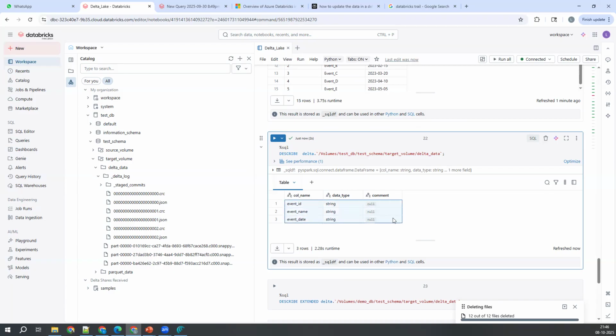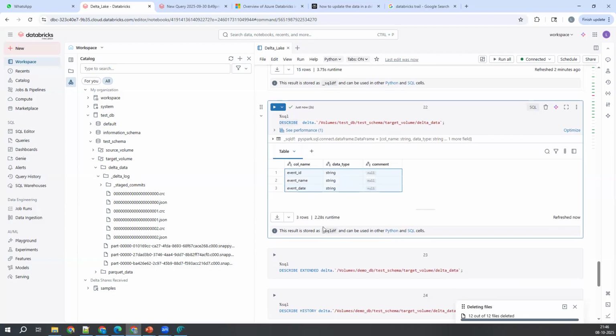So this is what you get, right? Even in databases also. My point here is I just wanted to prove that this delta file format is purely acting as the table in your database. This is just a file format, that's it. We'll see how Databricks is actually converting this into a table, that we will understand. So when you describe it, you're getting the column names and their data types.